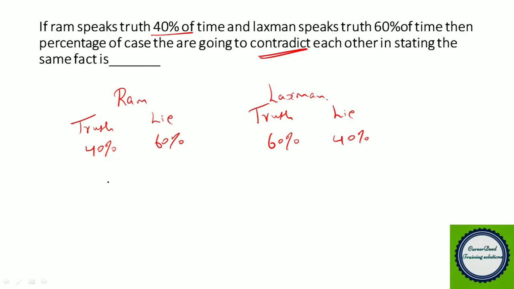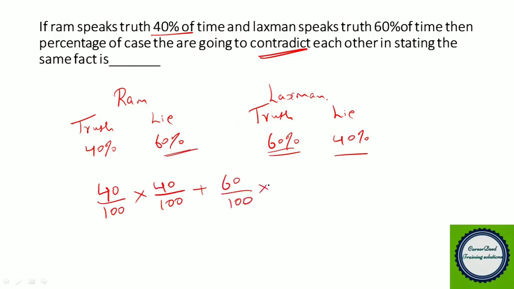When Ram speaks truth, which is in 40% of the cases, during that time Lakshman will lie, which is in 40% of the cases. Or if Lakshman speaks truth, which is in 60% of the cases, during the same time Ram will lie, which is in 60% of the cases. So it is 40 by 100 into 40 by 100, which is 16 by 100, and 60 by 100 into 60 by 100, which is 36 by 100. Adding, we get 52 by 100.